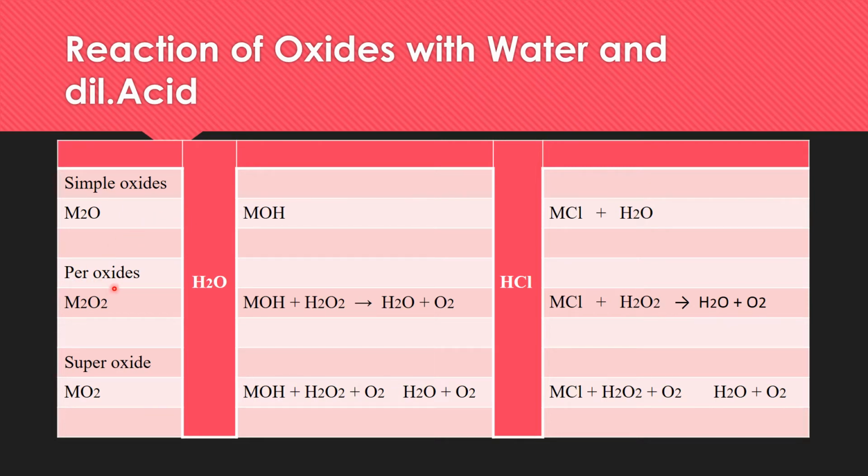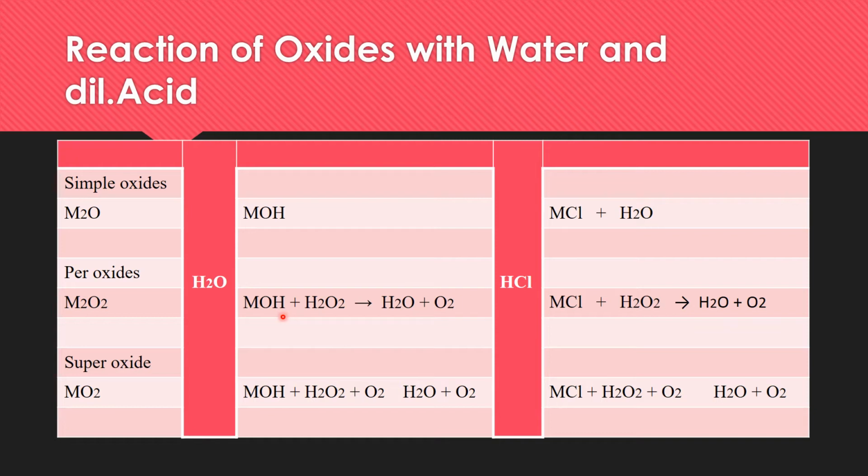Secondly, when peroxides react with water, what is the product? When any peroxide reacts with water, the product is the respective hydroxide and hydrogen peroxide. And this hydrogen peroxide further decomposes into water and oxygen.